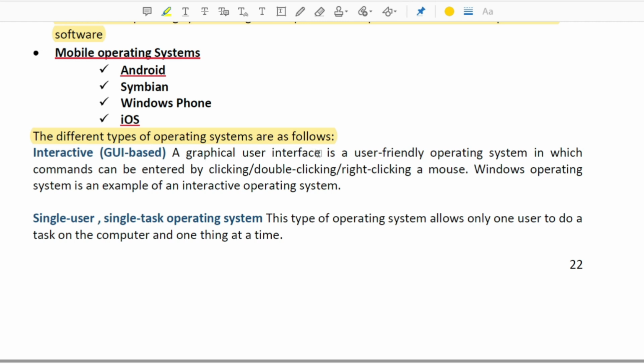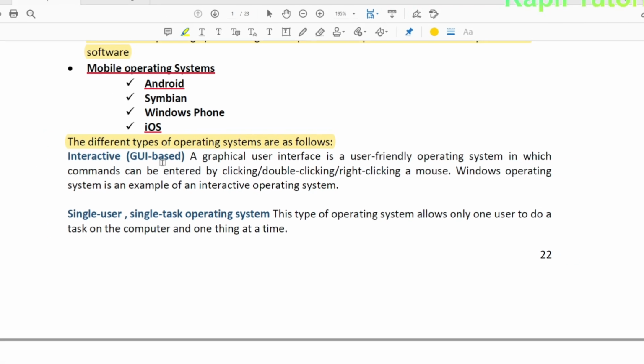Windows is a graphical user interface, a friendly user operating system, because you just have to point and click and your work will be done, like when you are working in MS Office, or creating a folder on your desktop. That is very easy with an interactive GUI based operating system.